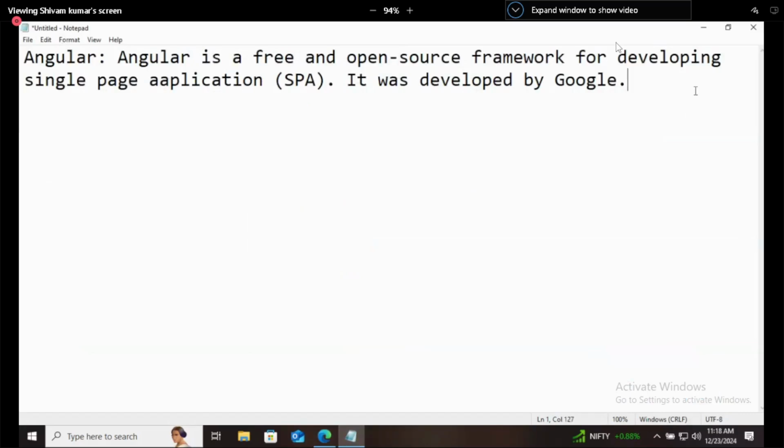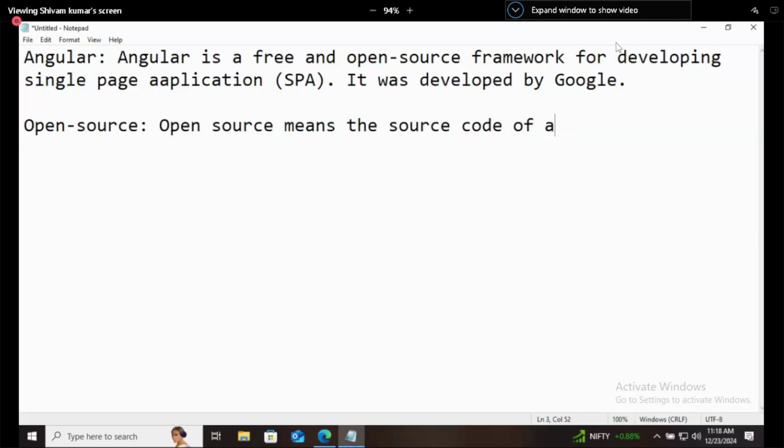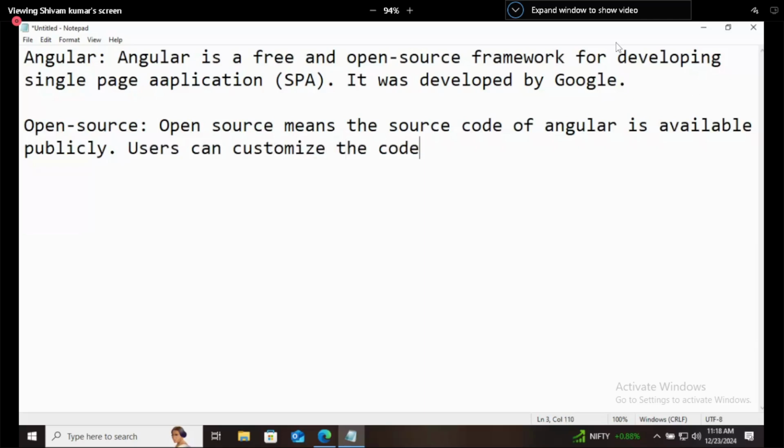So I will write open source. Free means it is free to use. You don't have to pay for it. Open source means the source code of Angular is available publicly. Users can customize the code according to them. Now, what can you customize in this?